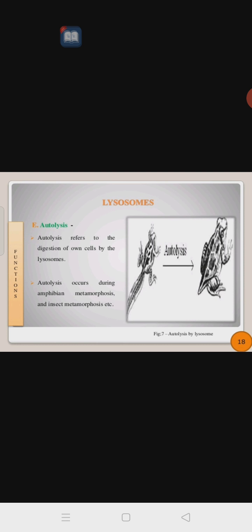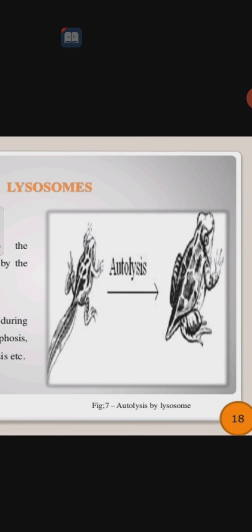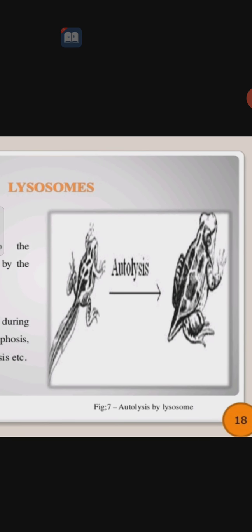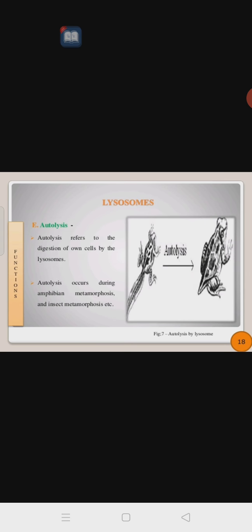Autolysis refers to the digestion of own cells by the lysosome. Means whichever cells or cell organelles are present in the body are digested by the lysosome. Autolysis occurs during amphibian metamorphosis and insect metamorphosis. So here they have also shown a frog. Autolysis takes place by the lysosome. Means in the larva stage how it is, and how the maturation or metamorphosis takes place and it forms the adult. Self-digestion of the cells takes place by the lysosome, and it forms a different one.